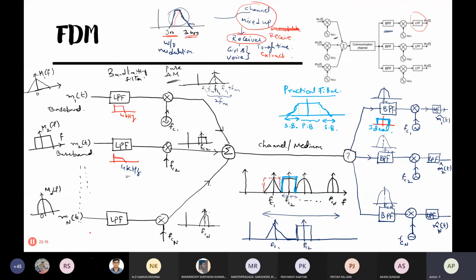These are called channels, like this up to FCN. So some space is left in between, and some frequencies are left out. This is called the guard band.